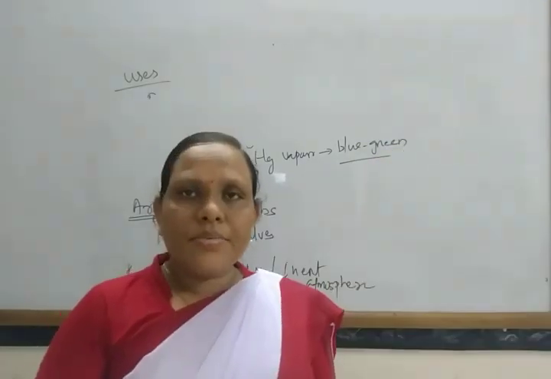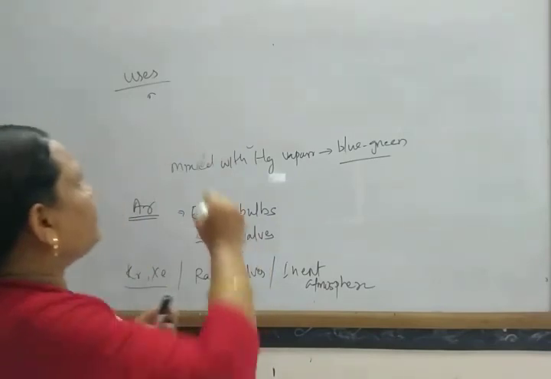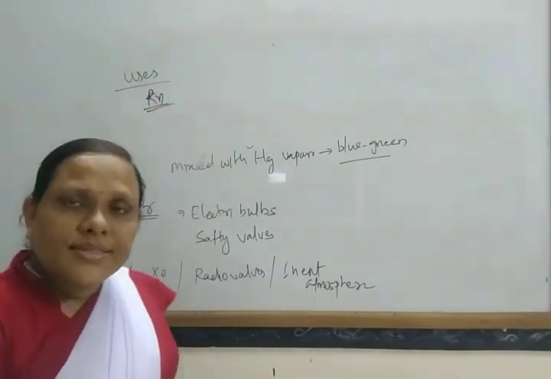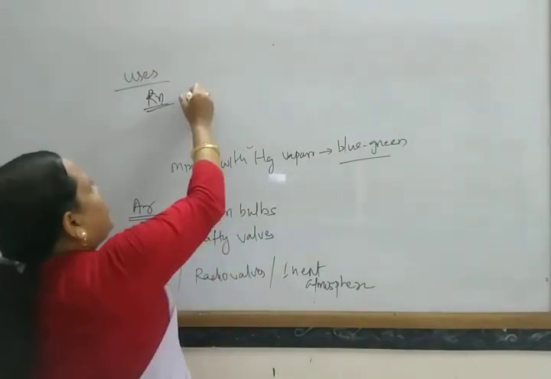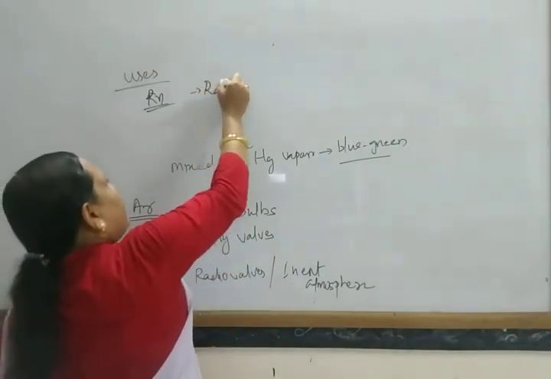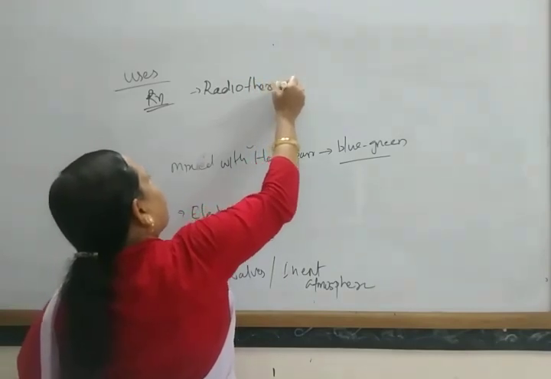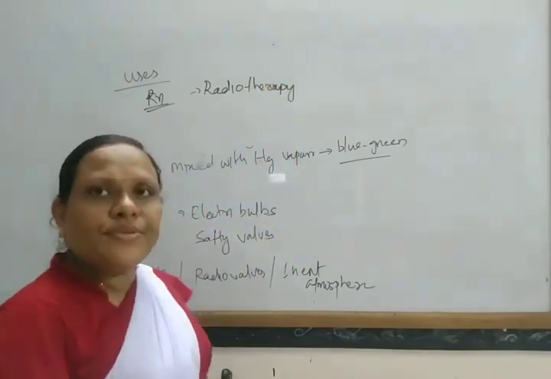Next, come to another use of gas, the use of radon. Radon is generally used in radiotherapy for the treatment of cancer.